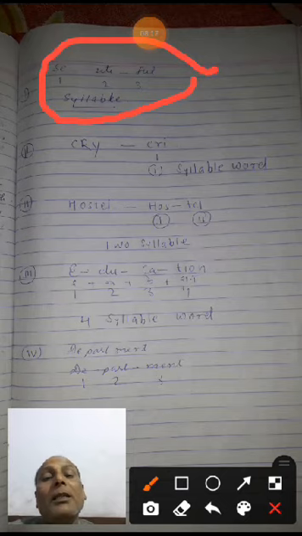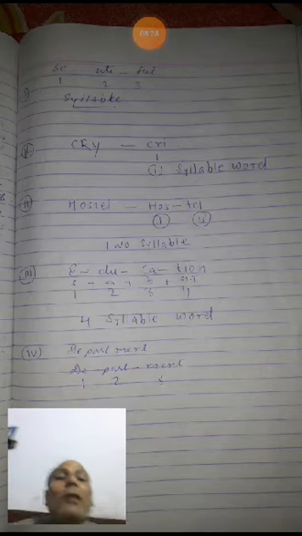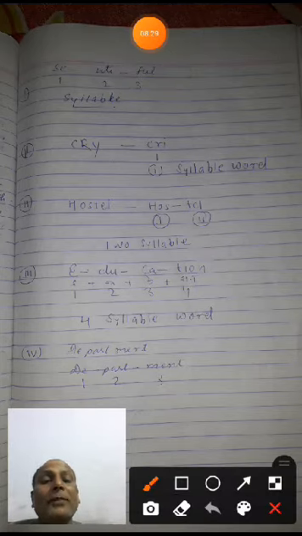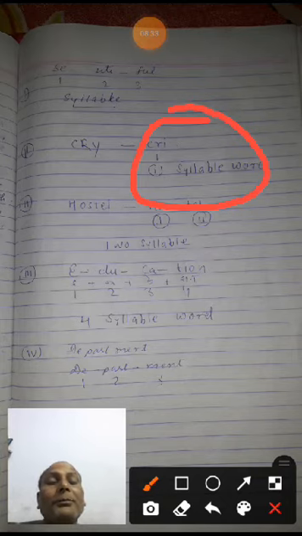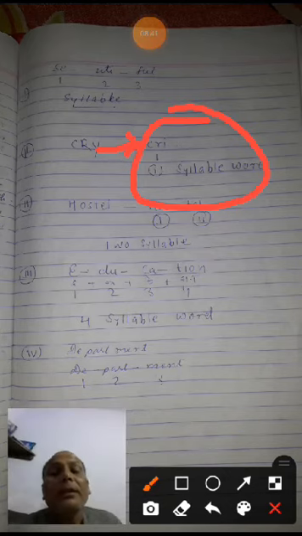I have written here CRI cry and CRY cry. Y is giving here the sound of I. Okay, so Y had changed here into I. So cry here means CRI.